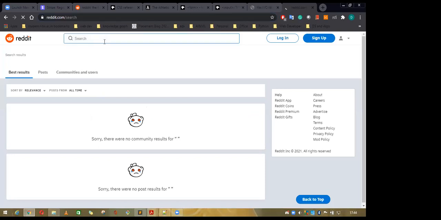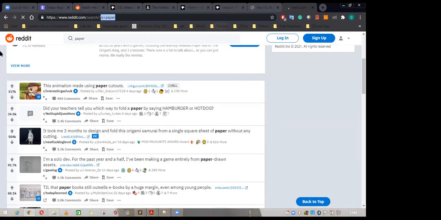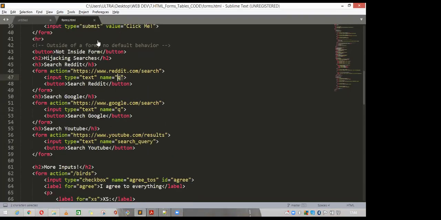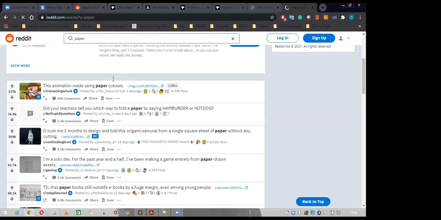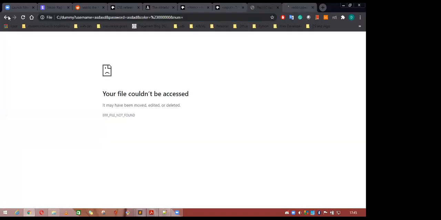It is showing the search button. In the search also you can write paper. So what you can see after the search, it is saying the question mark q equal to paper. So I am searching the paper. That's why it is showing the query equal to the paper. So here, instead of name, earlier it was going to the username. Now it is going to the q. In the q, it is just checking what is the text typed. Okay. So if you save it and go here, refresh this one, go back.